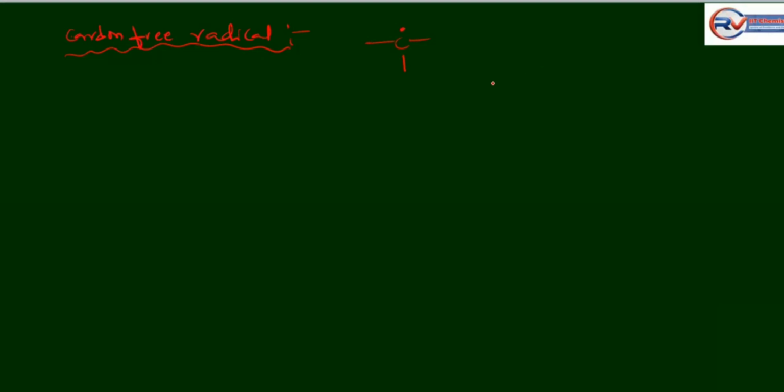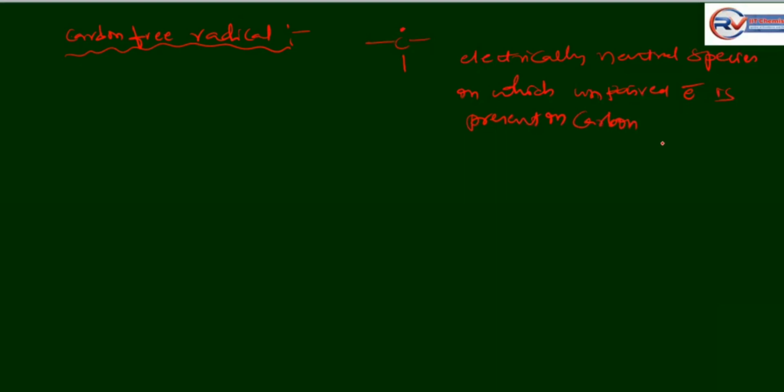Electrically neutral species in which an unpaired electron is present in carbon is called a carbon free radical.